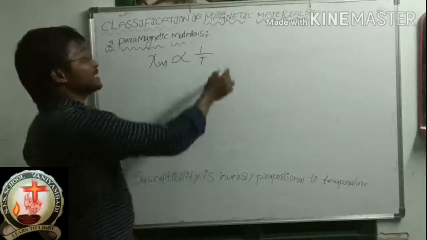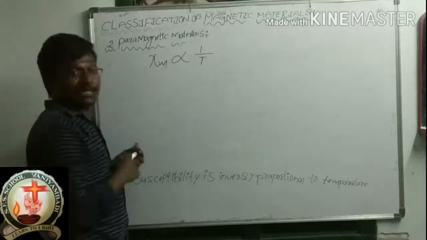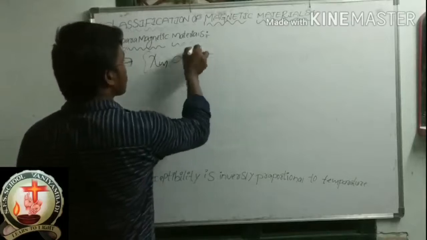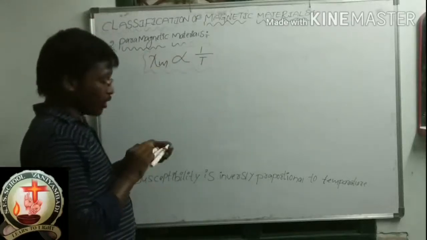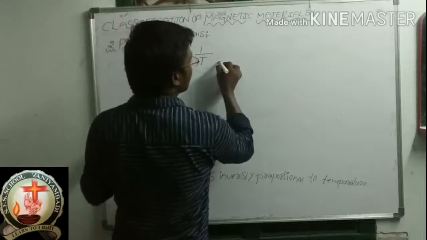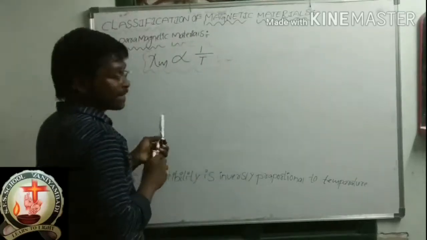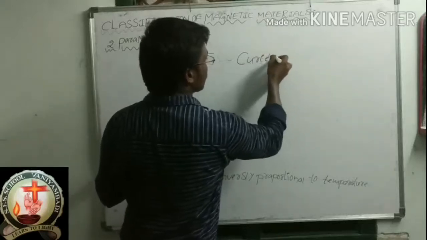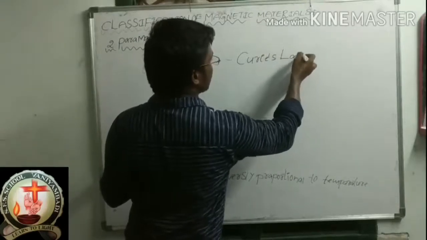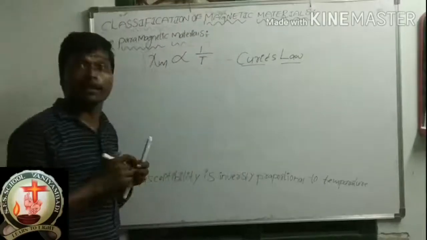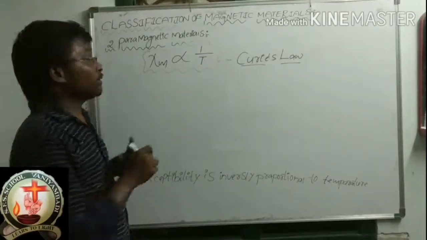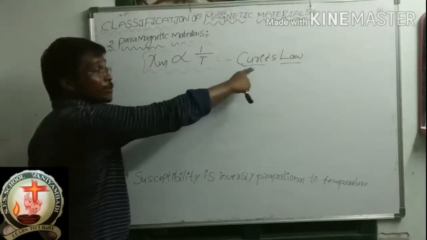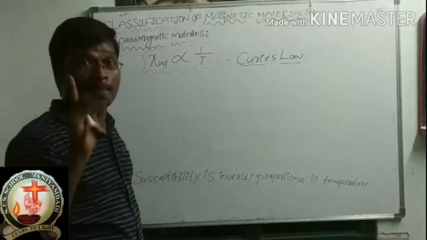Remember, this relation is called Curie's law. This relation is called Curie's law. Susceptibility is inversely proportional to temperature. This relation is nothing but Curie's law. It is an important 2 marks question. What is Curie's law?